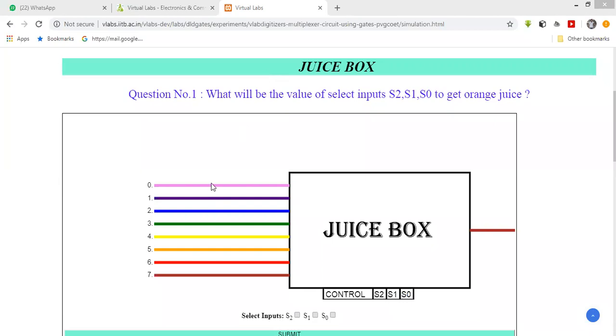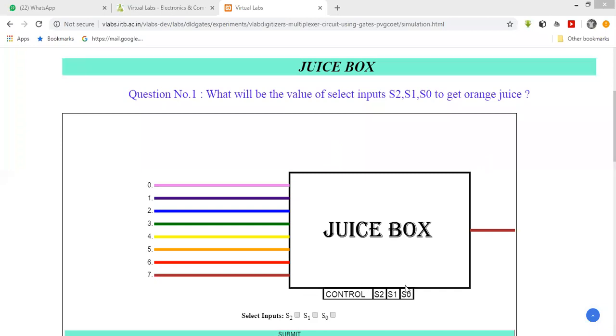These are the different juice colors. See here, these are the orange, red. Now first, here is an example of the first one. I am going to clear. Here are the 8 inputs, 8 inputs and only one output. It is an example of the 8:1 multiplexer.